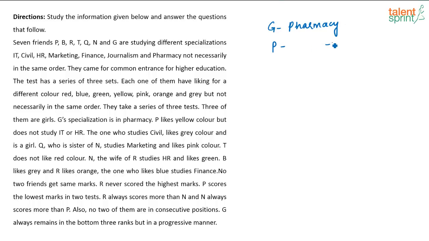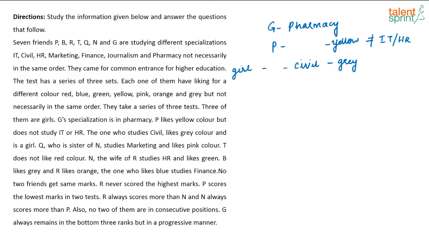So P likes yellow color, and it is given P does not like IT or HR. The one who studies civil likes grey color and is a girl. So the one who studies civil likes grey color and this person is a girl.